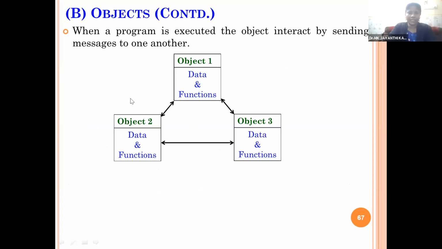So here the diagram shows you the object representation. When a program is executed, the objects interact by sending messages to one another. So here we created 3 objects, object 1, 2, 3. Each object has its own collection of data members and member functions. Each one has its own memory space, and an initial value will be assigned. Whenever we update the values or we give values, the values will be updated.